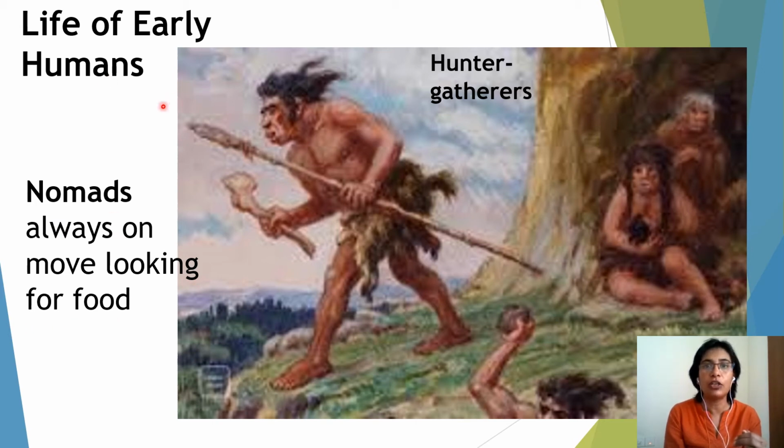So the life of early humans, this is the period where he was just hunting. He was looking for food. That is why they are called hunter-gatherers. Hunter-gatherers were nomads. They always moved looking for food. So they did not make their own food. They did not settle in one place. They went from place to place looking for food, and that is why they are called nomads.